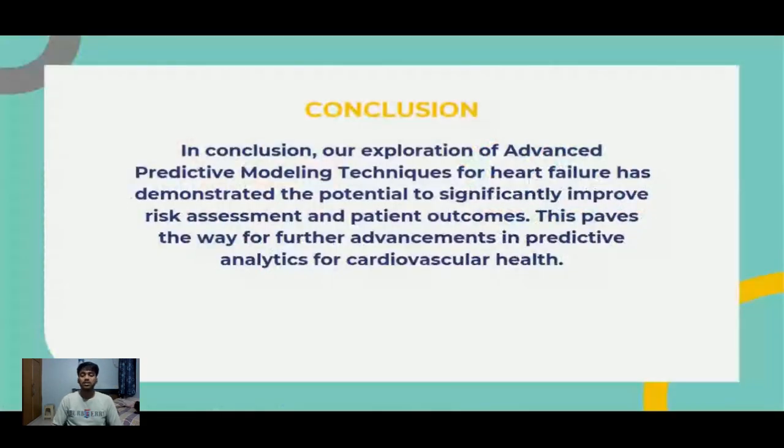Conclusion. In conclusion, our exploration of advanced predictive modeling techniques for heart failure has demonstrated the potential to significantly improve risk assessment and patient outcomes. This paves the way for further advancements in predictive analysis of cardiovascular health. So this is the conclusion.